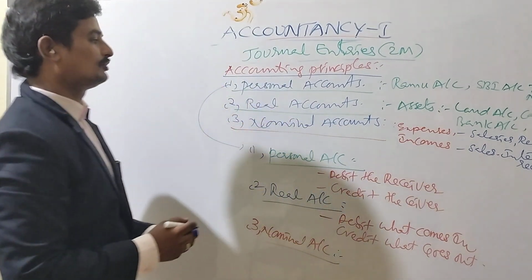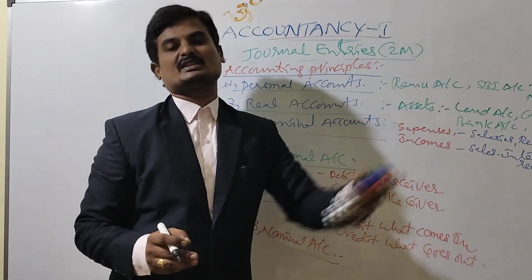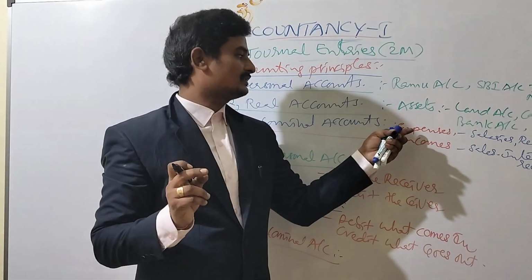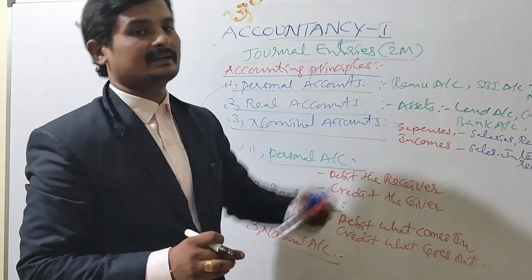What do you mean by nominal? Nominal accounts consist of the expenses and incomes of the business itself. So nominal accounts consist of expenses and incomes.